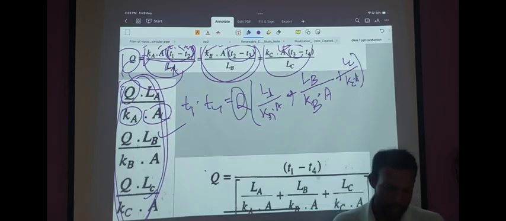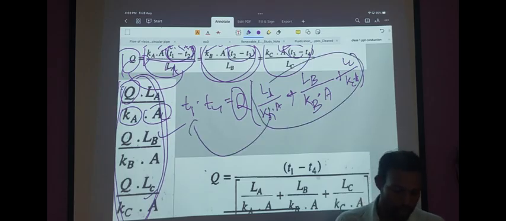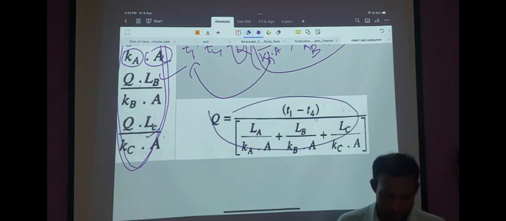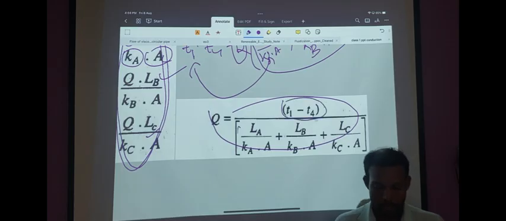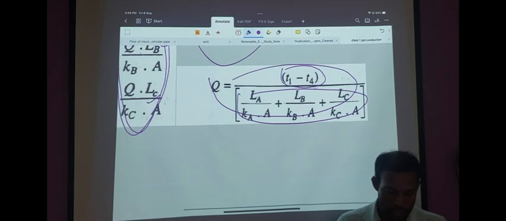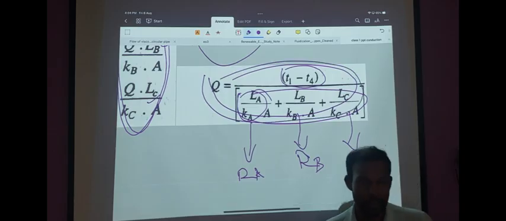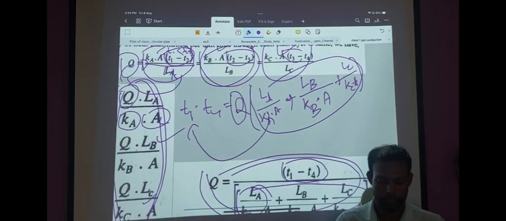To measure the rate of heat transfer through the walls, we can divide by this term and the final temperature differential and write this equation as Q equals T1 minus T4 divided by the total resistance. Here the first term is the resistance offered by the first wall, the second one offers resistance RB, and the third one offers resistance RC. This is the final equation for the rate of heat transfer through a composite wall.